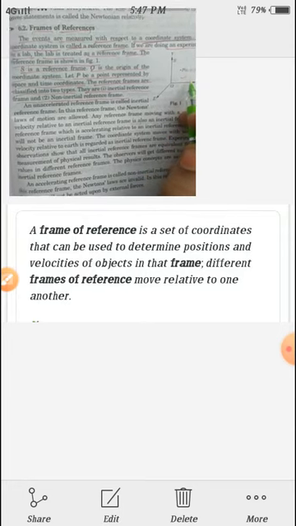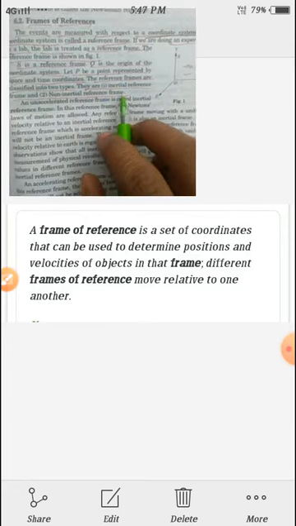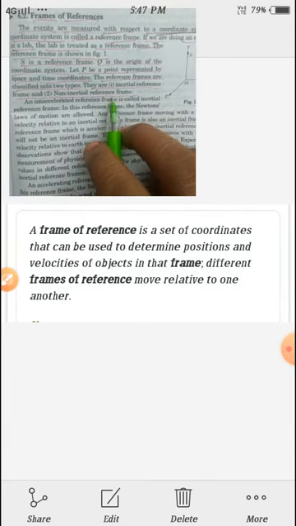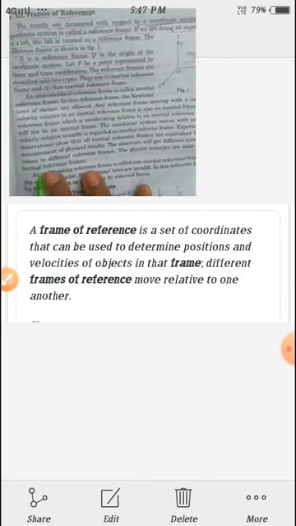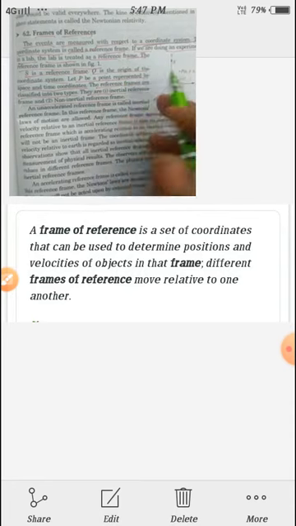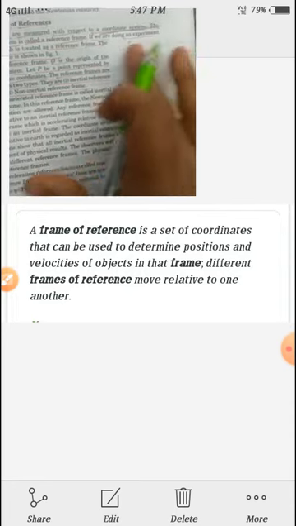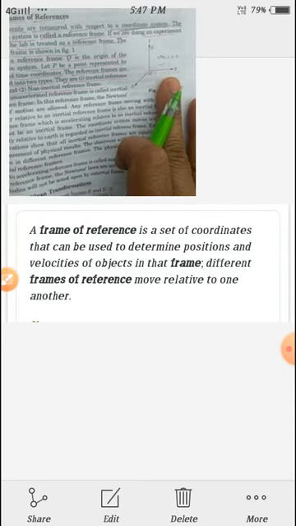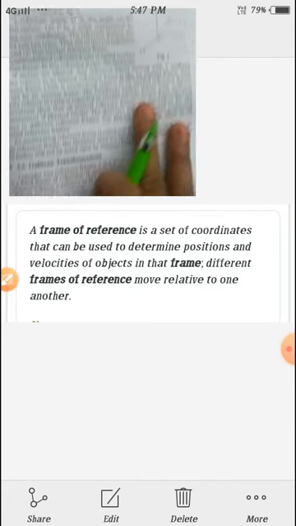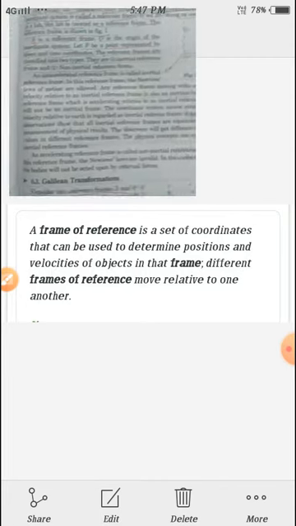The reference frames are classified into two types. They are inertial frames and non-inertial reference frames. A reference frame is a coordinate system to determine positions and velocities of objects.